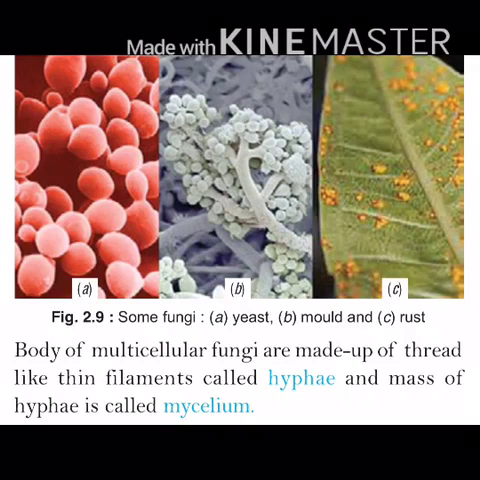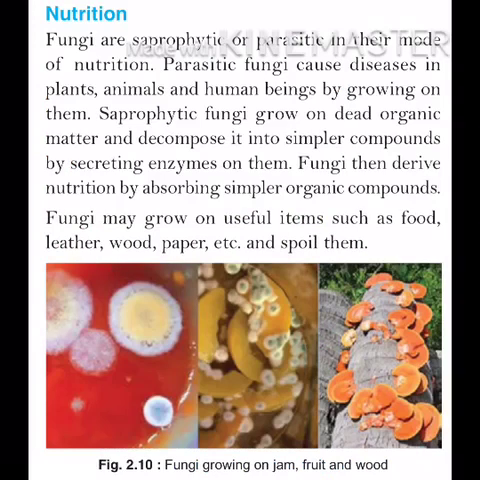The body of multicellular fungi is made up of thread-like thin filaments called hyphae, and a mass of hyphae is called mycelium. Next is nutrition. Fungi are saprophytic or parasitic in their mode of nutrition. Saprophytic means they depend upon dead organisms, and in parasitic mode they get their nutrition from other organisms. Parasitic fungi cause diseases in plants, animals and human beings by growing on them. Saprophytic fungi grow on dead organic matter and decompose it into simpler compounds by secreting enzymes on them. Fungi then derive nutrition by absorbing simple organic compounds.